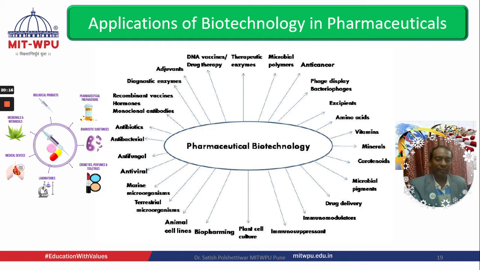It is used in drug delivery, immunomodulators, immunosuppressants, plant cell culture, biofarming, animal cell lines, marine microorganisms, antiviral, antifungal, antibacterial drugs, antibiotics, recombinant vaccines, hormones, monoclonal antibodies, diagnostic enzymes, adjuvants, DNA vaccines, drug therapy, therapeutic enzymes, multiple roles. It means biotechnology plays a vital role in all aspects of pharmaceutical fields. It could act as a vector for the pharmaceutical sector, I could say.